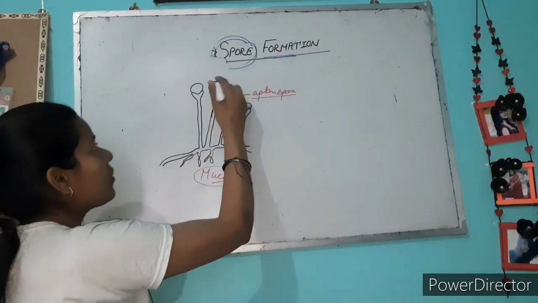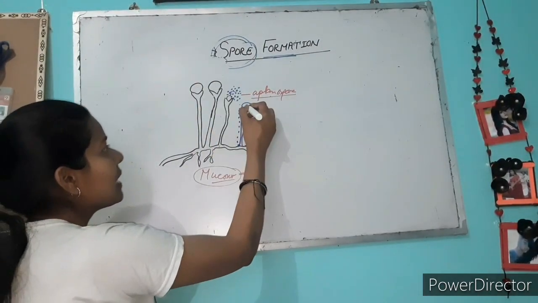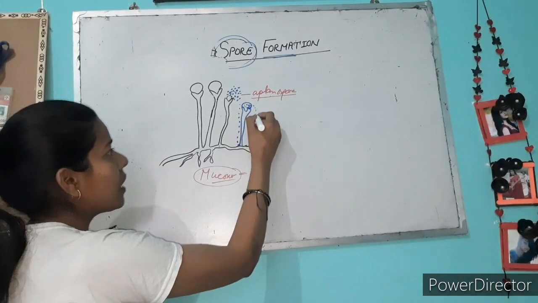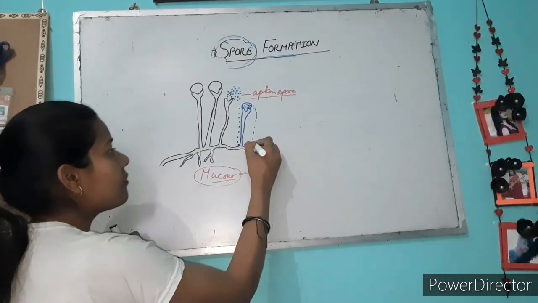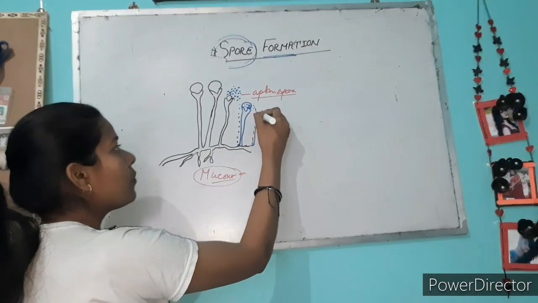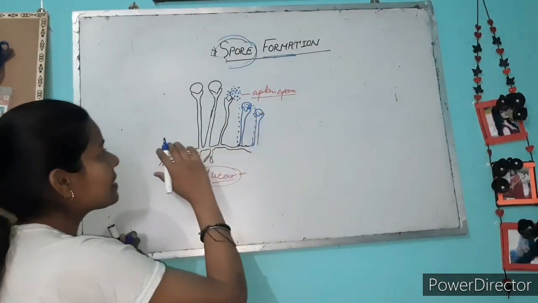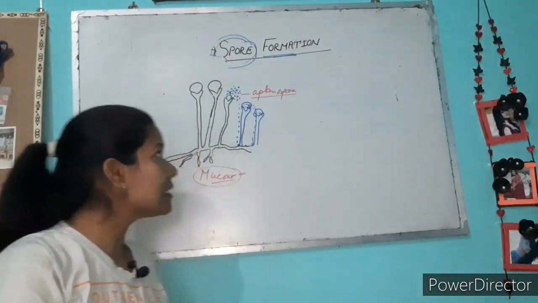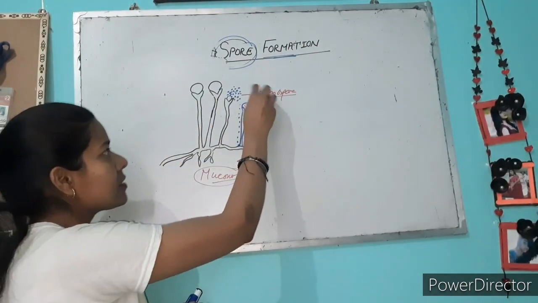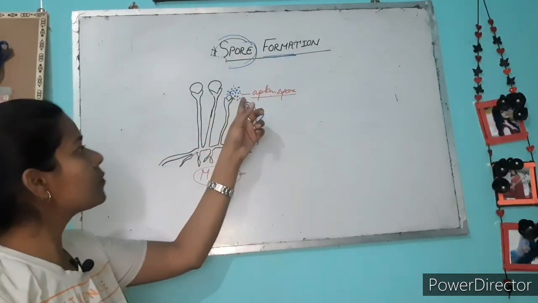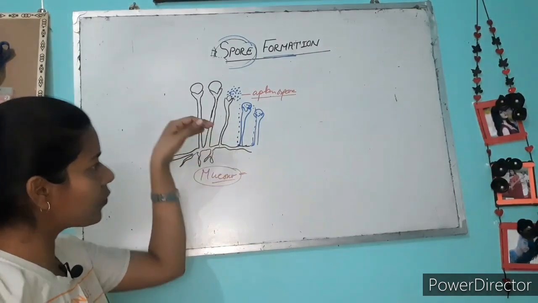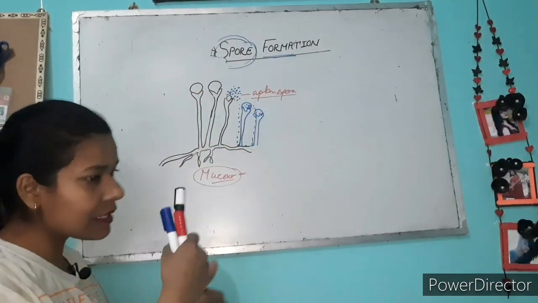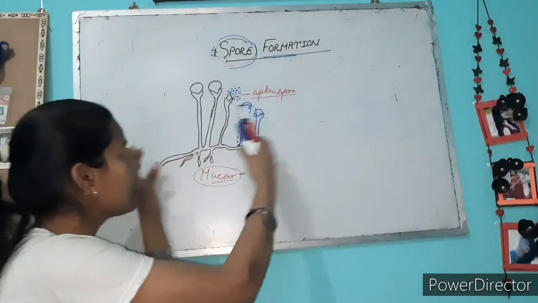And whenever this part matures, then the spore sac will burst, and the spores will come out and fall down again, and a new part will be formed, and this way new Mucor will be formed. So this is the spore, the dust-like particle, that is aplanospore that can never move. This spore will come out and fall in a place, and from the same place the new part of the Mucor will form. Same as that, it will grow one by one.